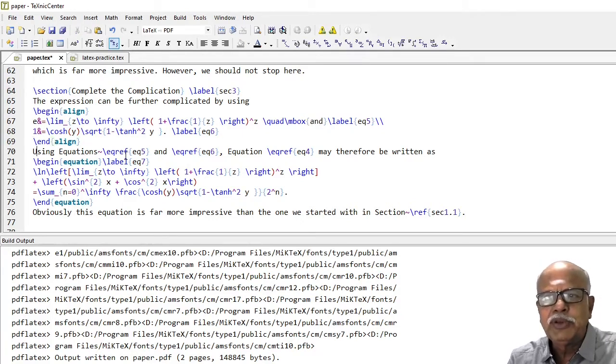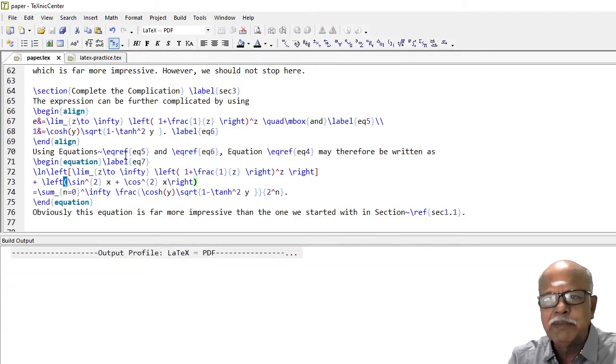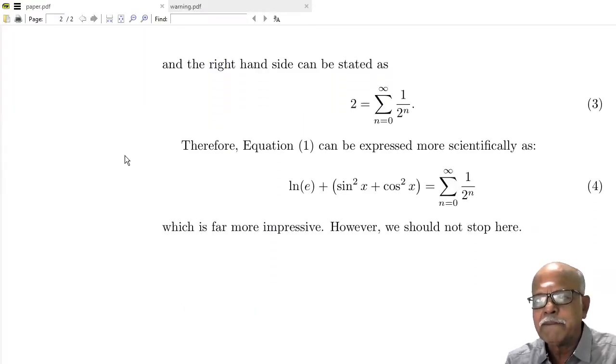As before, using equations 5 and 6, equation 4 can therefore be written in this form. Here we have used automatic sizing of square brackets by using the commands left and right. Here also we have used left and right for automatic sizing of the brackets. Let us compile and get the result.